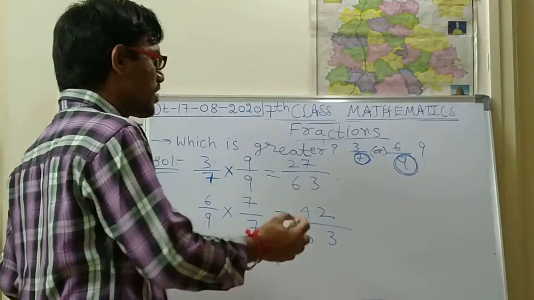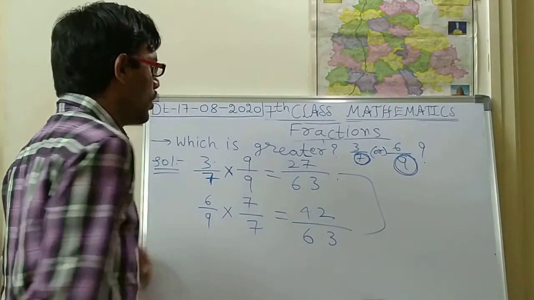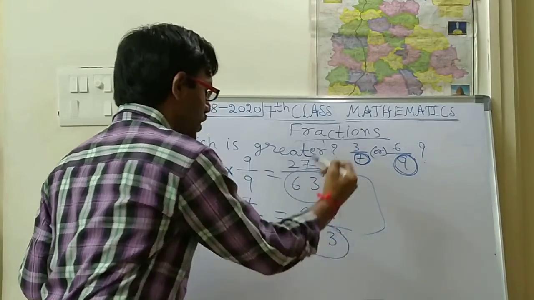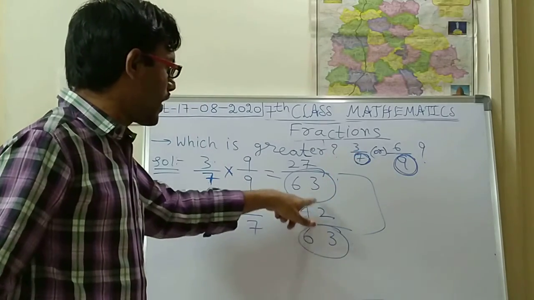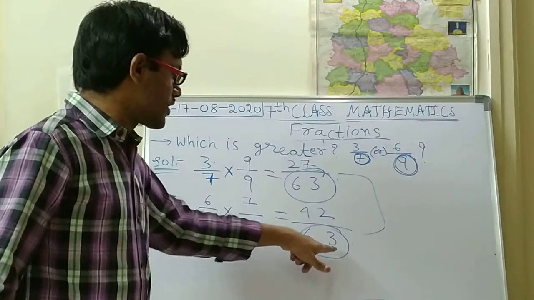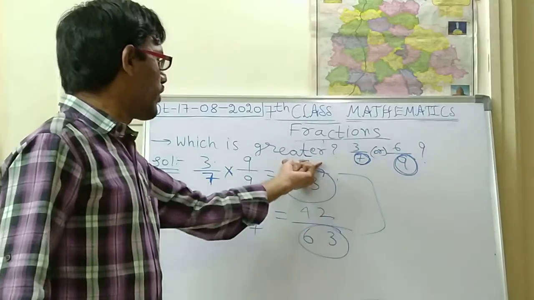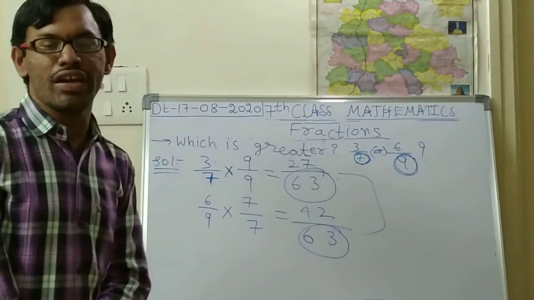What is the change you have observed in these two? Check the denominators. The denominators are getting equal, 63 and 63. If denominators are equal, we can compare directly with the numerators.